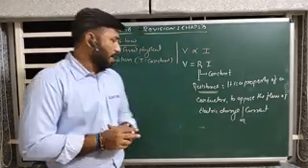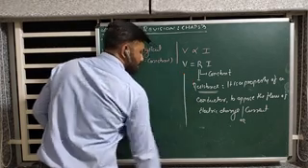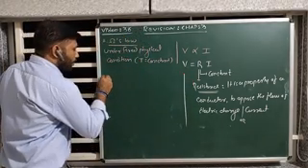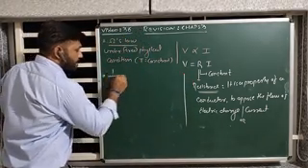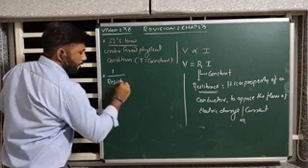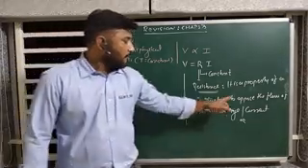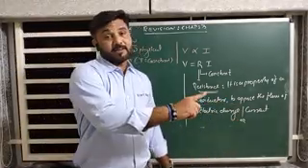Simple. Okay. Now, if you take the inverse of resistance, that is 1 upon resistance. What is resistance? It opposes the flow of electric charge.